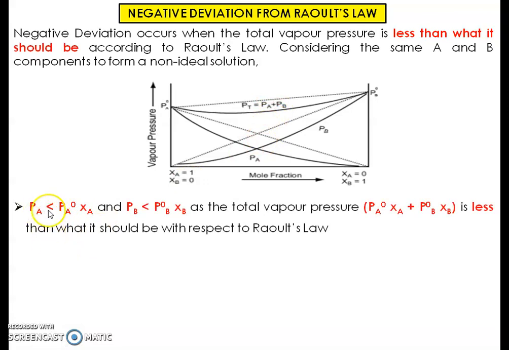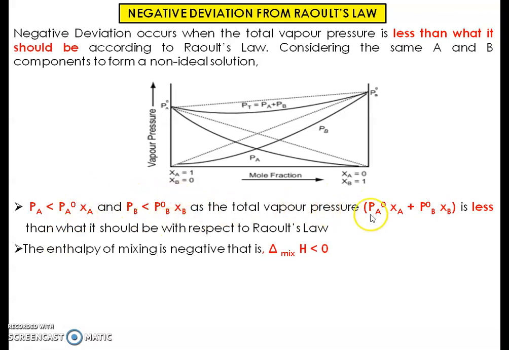Similarly, there will be an effect on partial pressure. The partial pressure will be less compared to the standard vapor pressure multiplied by the mole fraction of component A as well as component B. The total vapor pressure will also be less than what is expected by Raoult's law. Then the enthalpy of mixing will be negative, meaning energy will be released from the system. So delta H is negative in this case.